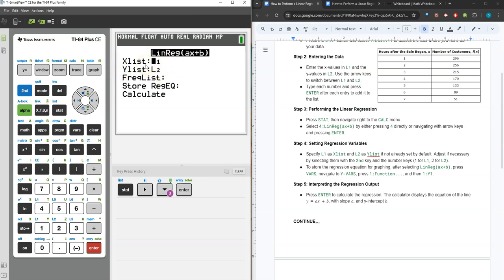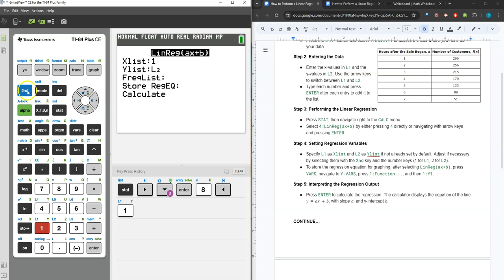Ours is, so I don't need to change anything. You can adjust though, for example, if this said something different, let's just say it was 8 for some random reason, then I can change that back by just pressing second and then 1 for L1 or 2 for L2. In this case, 1.